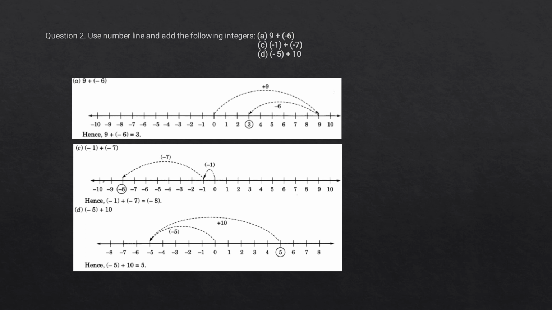Now C. -1 plus -7. Well, here we will have to add the given integers, and so by moving left 7 steps from -1 we reach at -8, and thus -8 can be represented on number line as shown below. D. -5 plus 10. Here we will have to add the given integers, and so by moving right 10 steps from -5 we reach at 5, and thus 5 can be represented on number line as shown here in figure below.